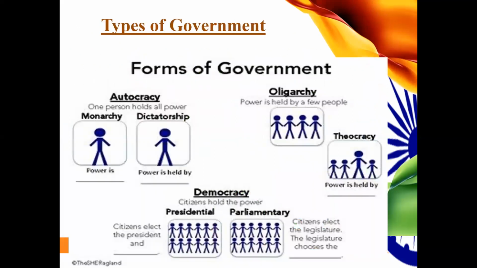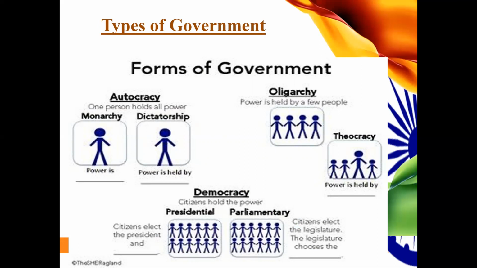There are different forms of government as well. For example, the autocracy, in which the entire power lies in the hands of one person. Then we have oligarchy, in which the power lies in the hands of a few people. Then theocracy, where the power is held by a group of people, which is led by a single individual.